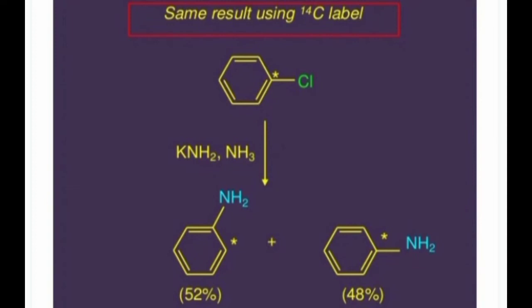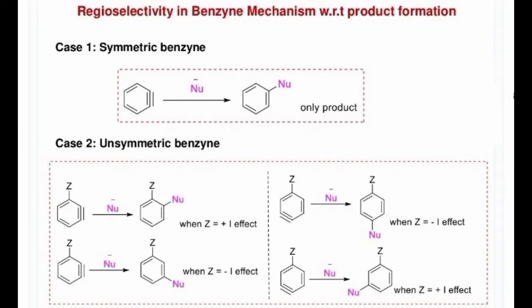Here we see the regioselectivity in this mechanism. Let us see the regioselectivity in the benzyne mechanism with respect to product formation. In the case of symmetric benzyne, when benzyne is formed, the nucleophile gets attached to the carbon, and only one product is obtained. You can see there. In the second case, in terms of unsymmetric benzynes, you can see